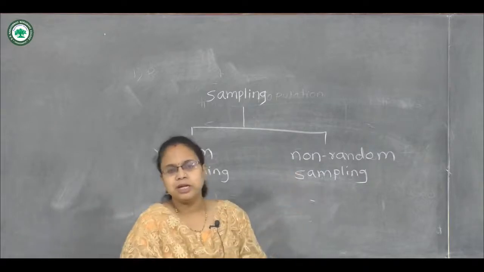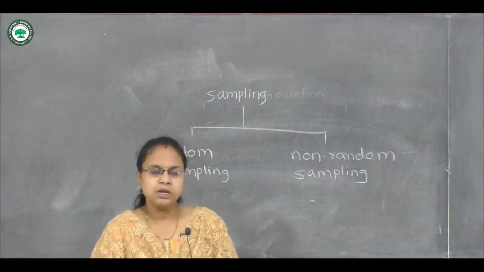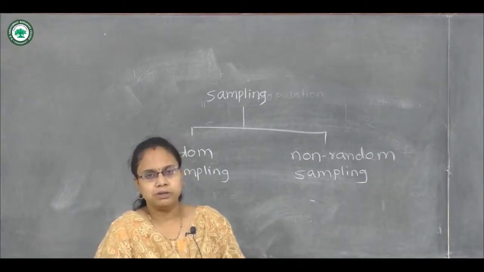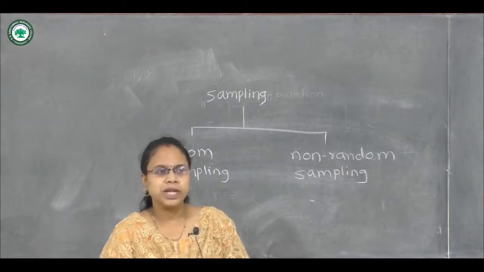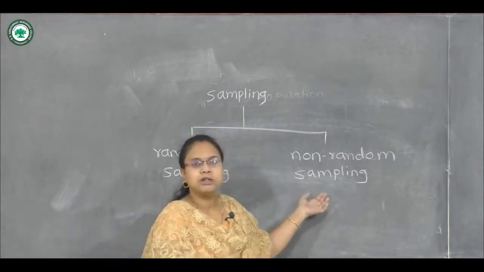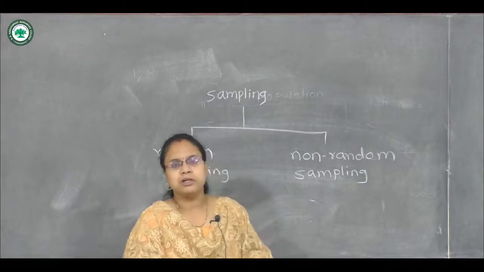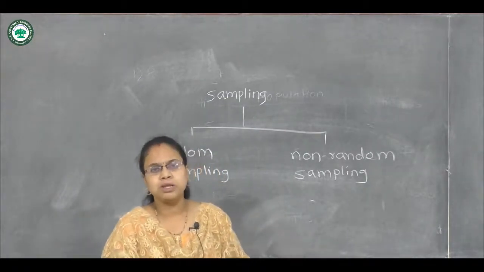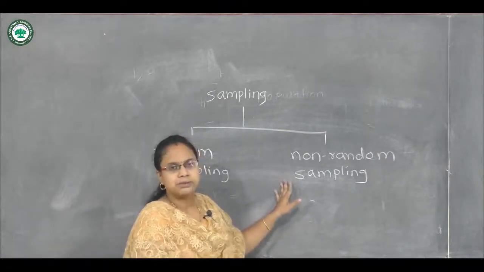For example, if we are interested in a study of a particular disease which is very rare and is found in some areas only, we have to take the whole population, or the related patients only, as our sample, because the population itself consists of a very small number of units. So that may be non-random sampling.